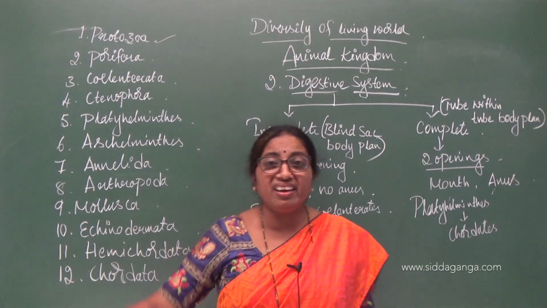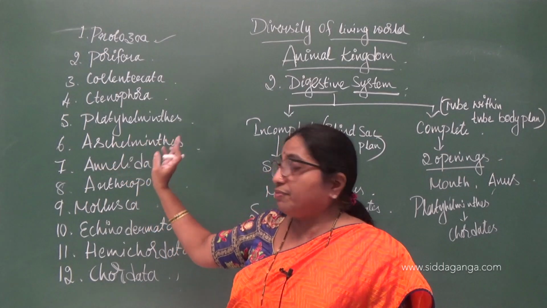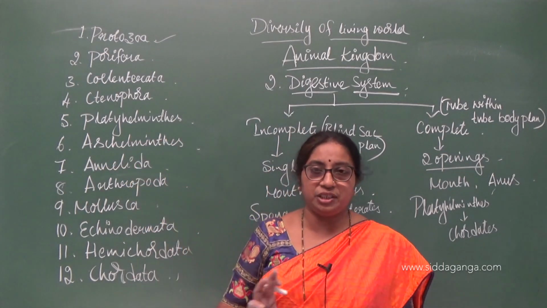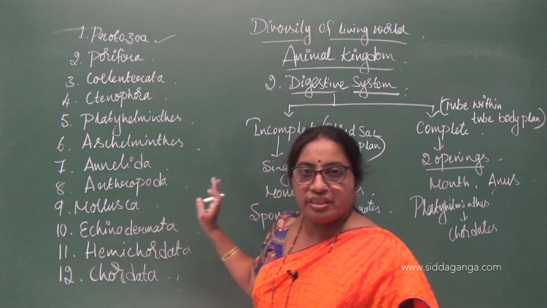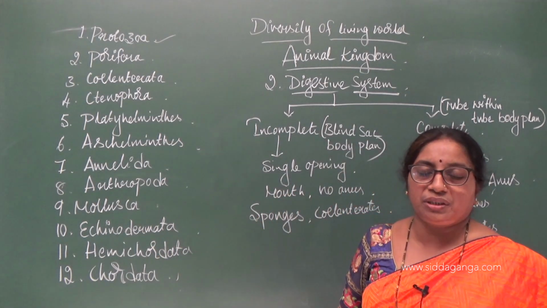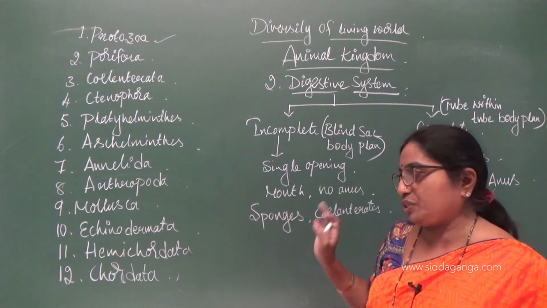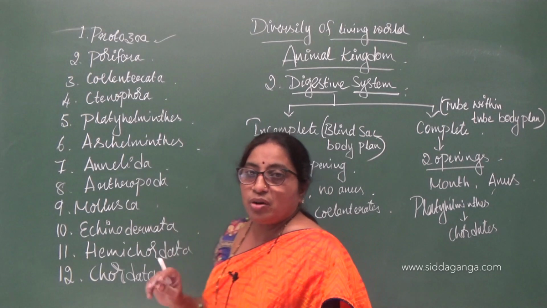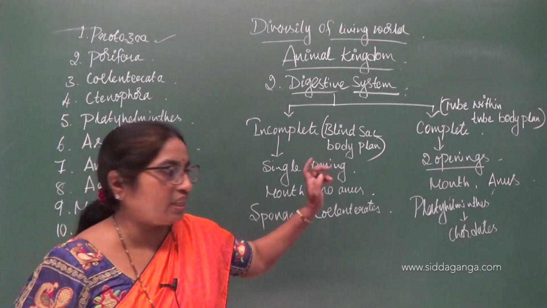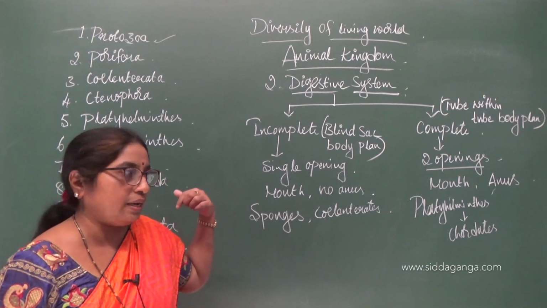While telling the salient features of the phyla, if I say incomplete digestive system, it is understood that the organisms possess only a single opening, that is, only a mouth, and the anus is totally absent. So these terminologies are very significant to understand the salient features of these phyla.